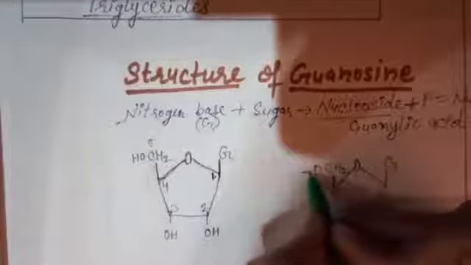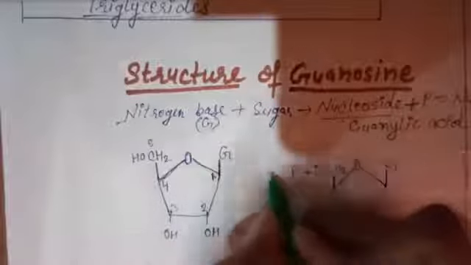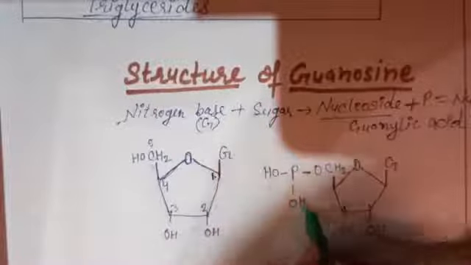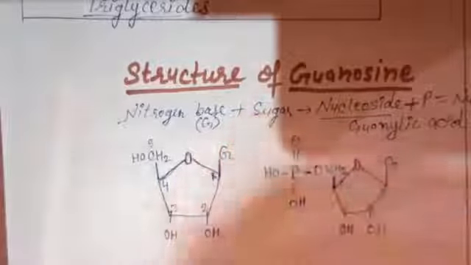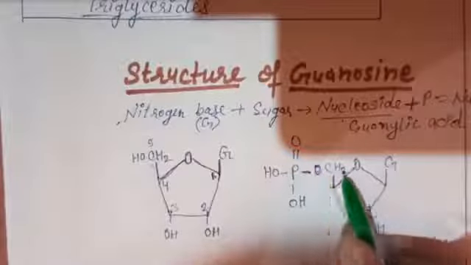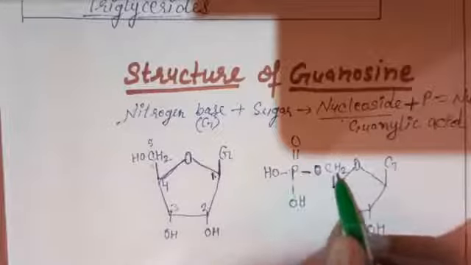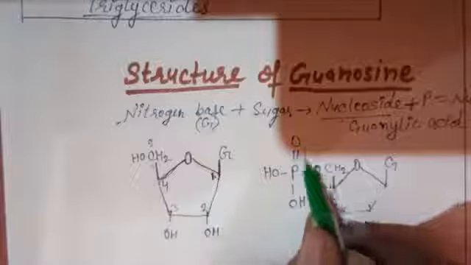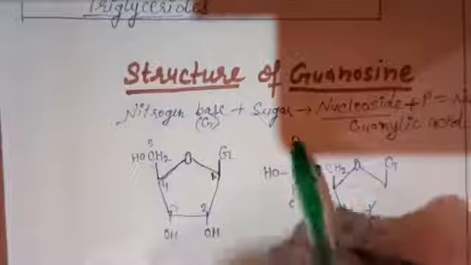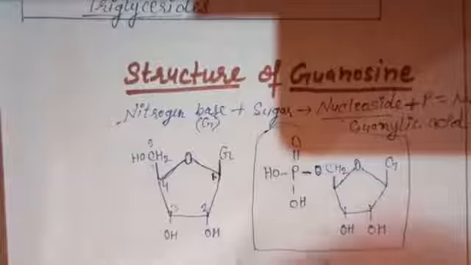So this structure will be like this. The phosphate will be attached here, and this phosphate will have OH. And this will be CH2OH. So H from here and OH from here, the water molecule will be released, and like this phosphate will be attached here on the 5th carbon of sugar, and this complete structure will be called the structure of guanylate acid, or a nucleotide you can say.